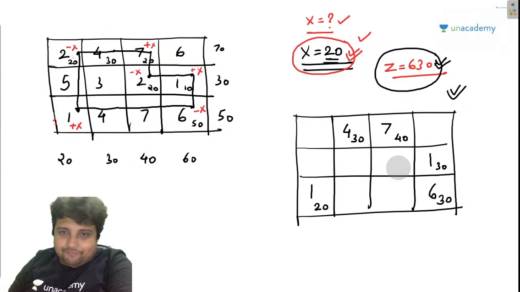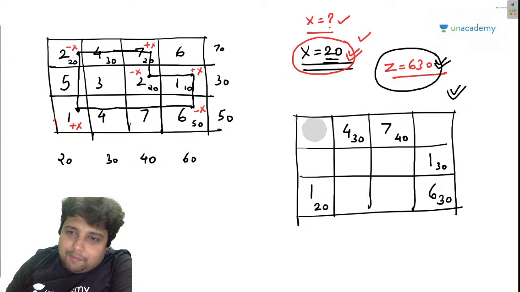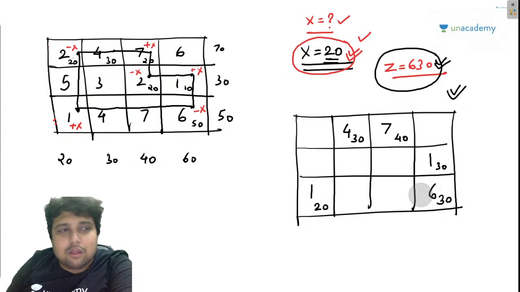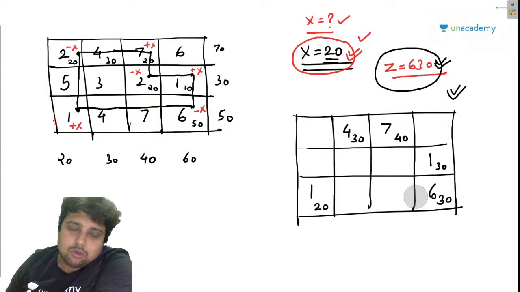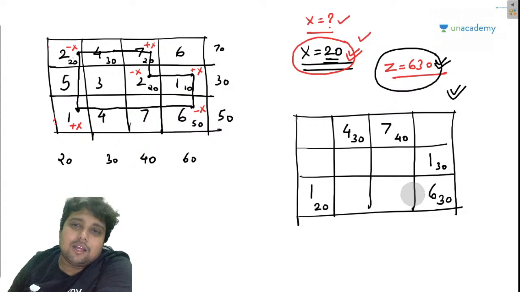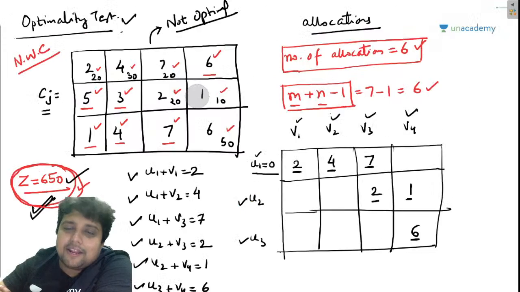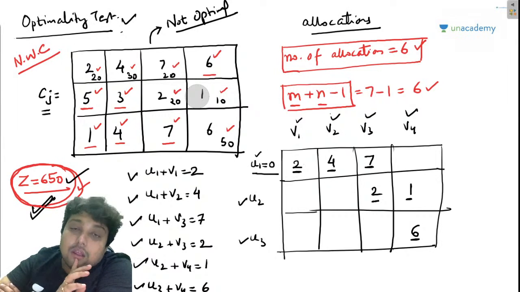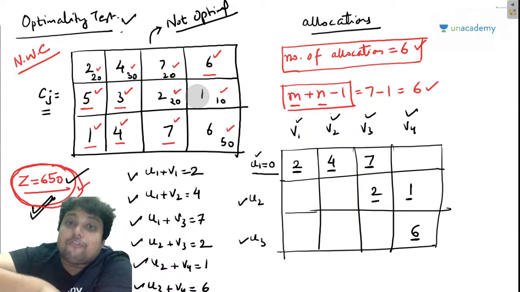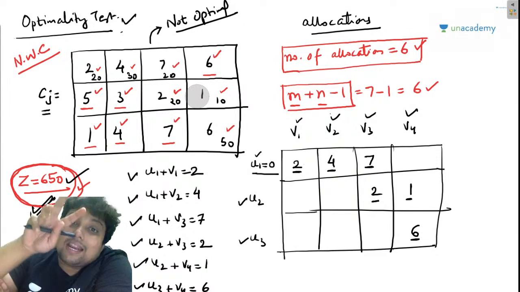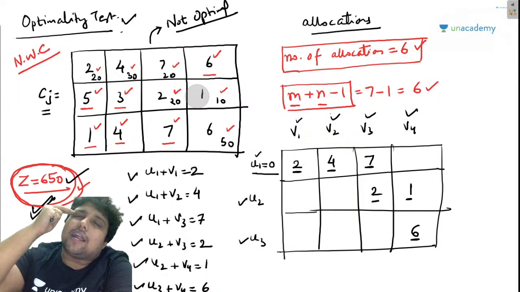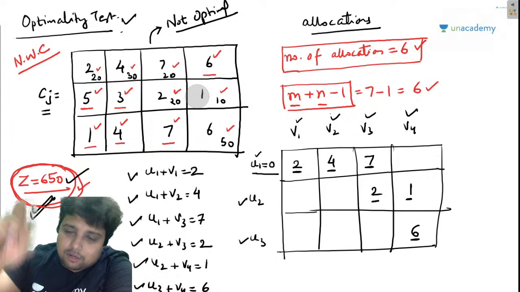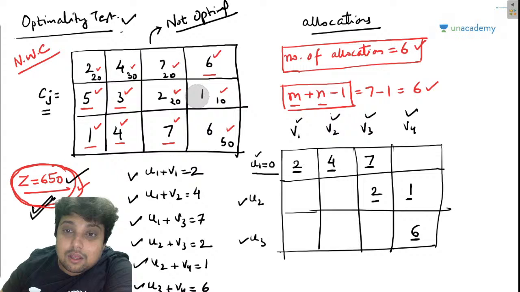Okay, now we have to perform the optimality test for this one. So now, I want all of you to join me. Why? Because we have already performed the optimality test once. Now I will ask you to perform it again, so that we can revise the entire optimality test together and it remains inside our minds forever. What is the first step?